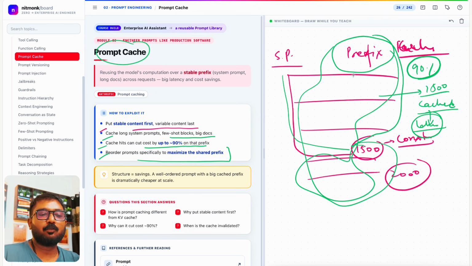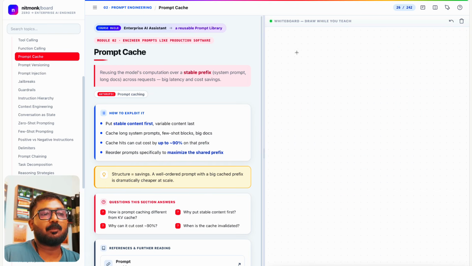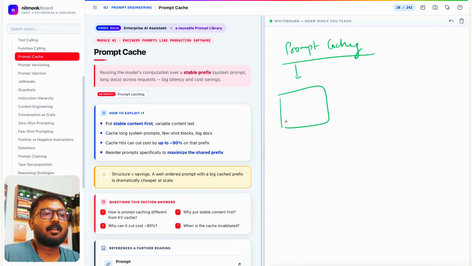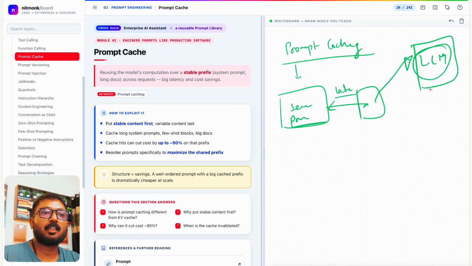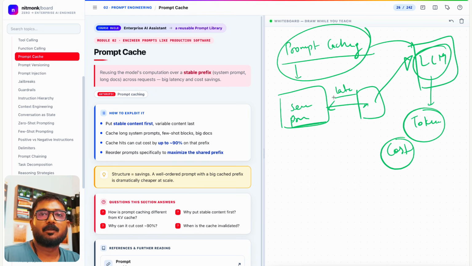And you don't do it. We don't have any way to, if someone asks how you are going to do the prompt caching, we won't have this prompt caching ourselves. Like we can cache it, or let's say there is a server, we can cache this prompt here so that another server can read it. That's what we can do to decrease the latency. But this prompt anyhow has to go to the LLM, correct? So the LLM will take it and return the tokens and it will incur the token cost. So this prompt caching only happens at this level, right?